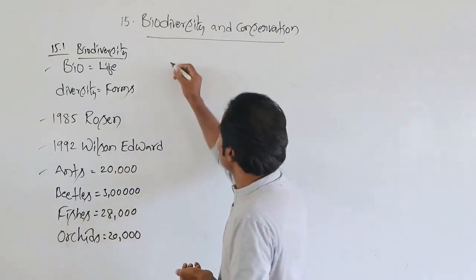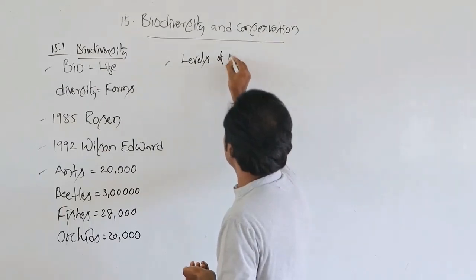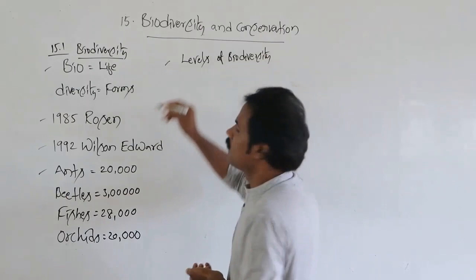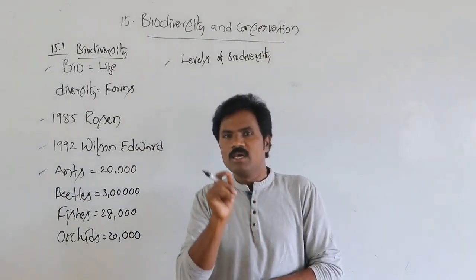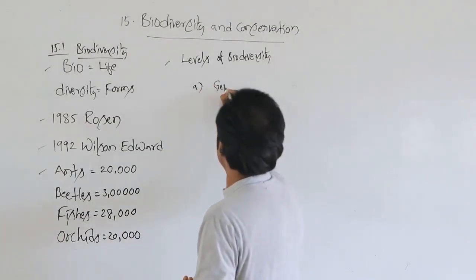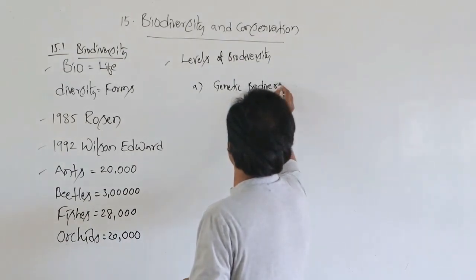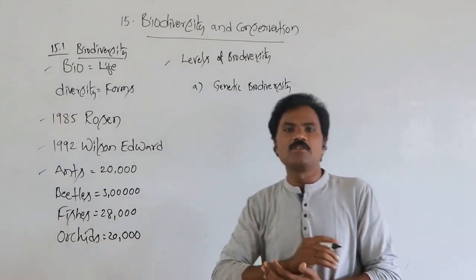Then how many different levels of biodiversity are there? There are three different levels. One is genetic biodiversity. Genetically, different types of organisms are present.